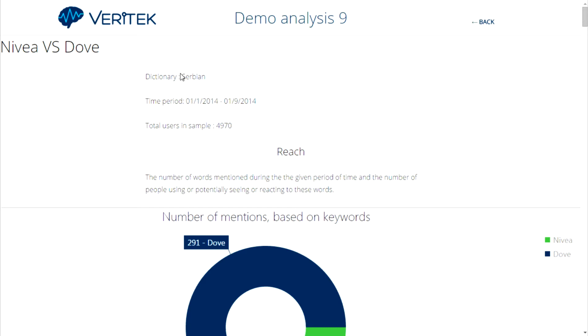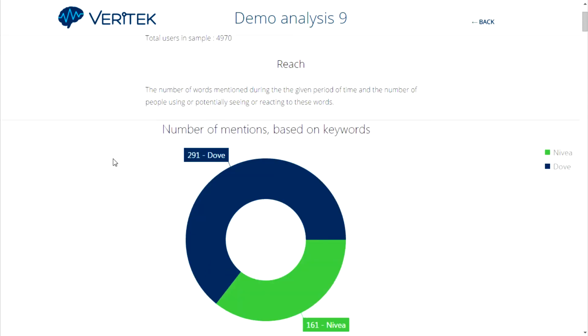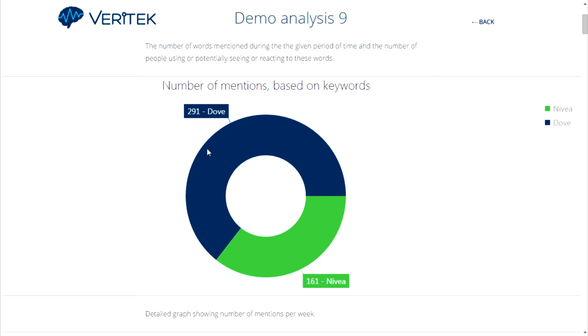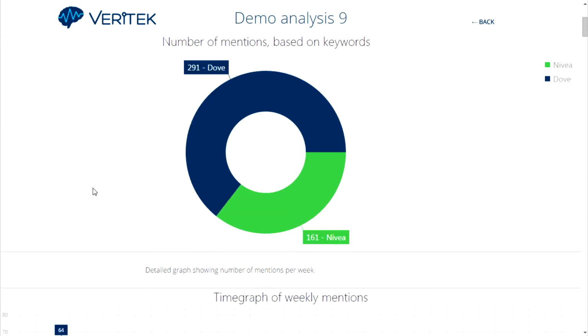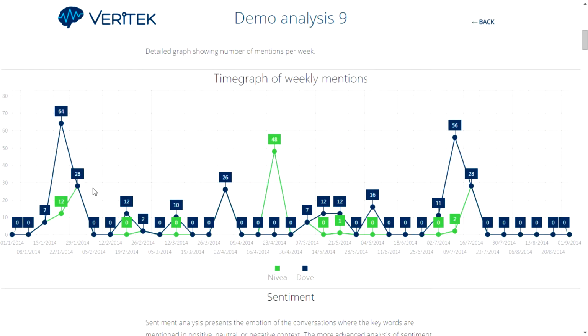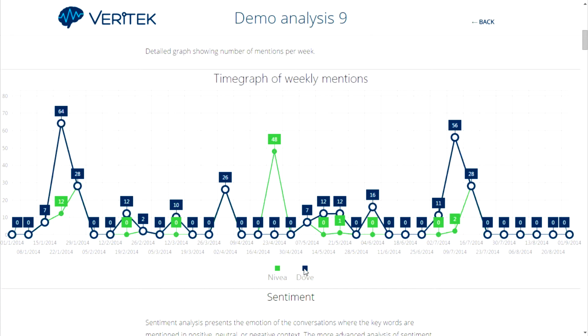Here you can see demo analysis for Nivea and Dove Cosmetics. This is a competitive approach towards these two brands. First you can see the number of mentioned words, Nivea, Dove, for a given period of time. This is the time graph of mentioning Nivea and Dove on a weekly basis. When you go to the green button, you can easily see how many times and when the word Nivea was mentioned, but when you click on the blue button, there is a graph that shows weekly mentions for Dove.